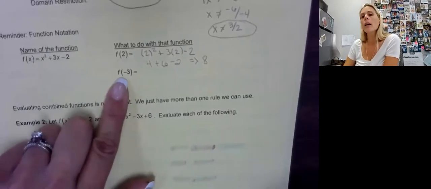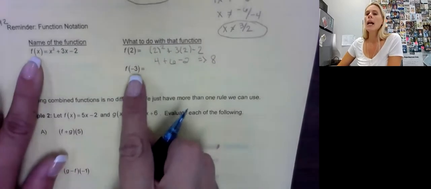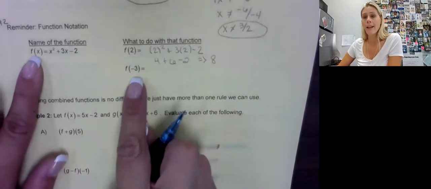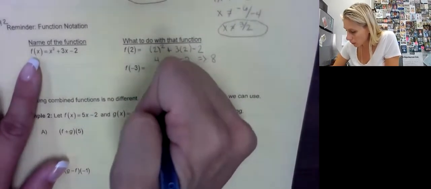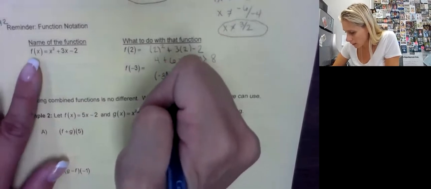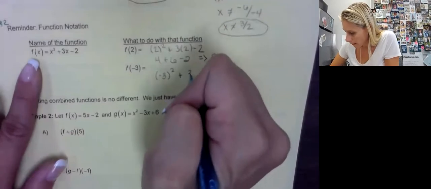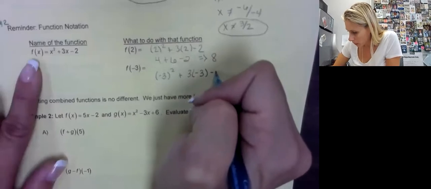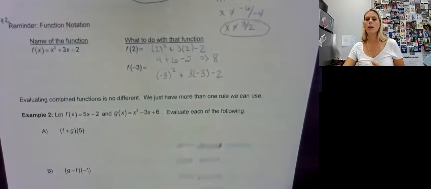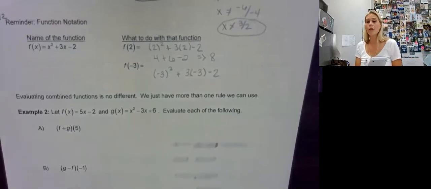So down here, in this case, we're still using f of x, but in this case, we're going to say, hey, what happens when x is negative 3? So again, I'm going to write it out first so we see what we're doing. So negative 3 squared plus 3 times negative 3 minus 2. So we're going to do this without a calculator, and then I'm going to show you what happens on the calculator if you forget those parentheses, okay?